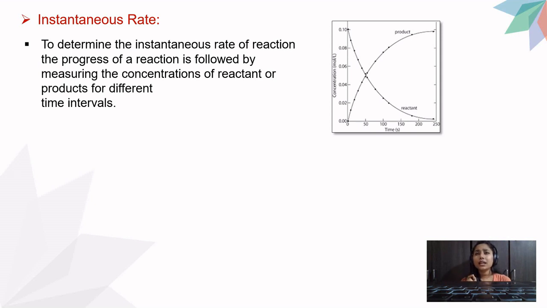When time t was 0, when I started my reaction, the concentration of reactant was 0.1 mole. That is 100% reactant at that time, because I had used all my reactant there. As the time proceeds, the reactant decreases, or it is being consumed, or disappeared.